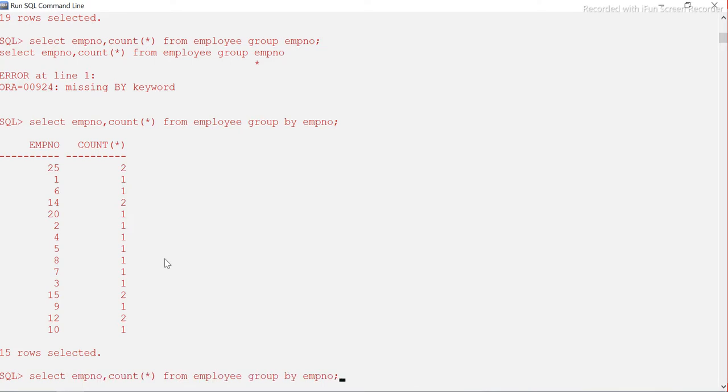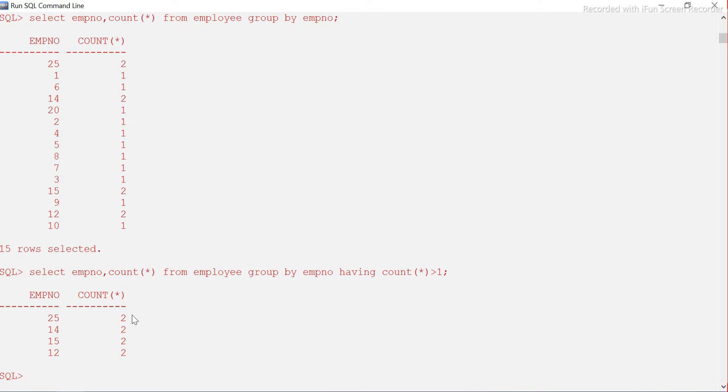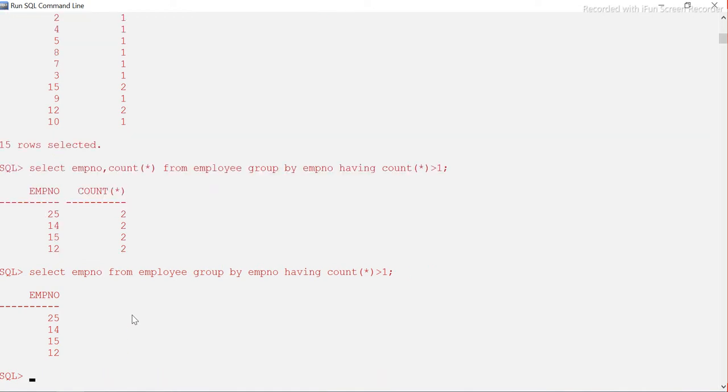So how do I find out which are duplicate? Then I have to use the count, right? Same concept: having count of star greater than 1. Then I got it already. Again, if you want to remove the count, you can remove it, since we only want the employee number. So this is how you can get all the employee numbers which are duplicate.